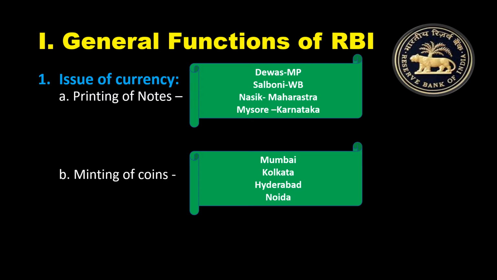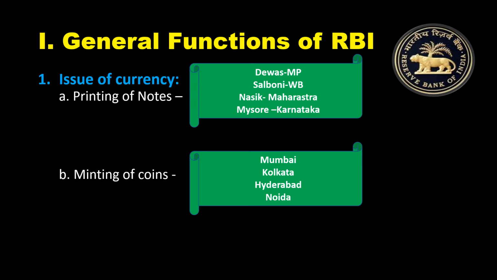Printing of notes is done in four places: Dewas from Madhya Pradesh, Salboni, West Bengal, Nasik from Maharashtra, and Mysore, of course, our Karnataka. These are the four places where currency notes are printed.